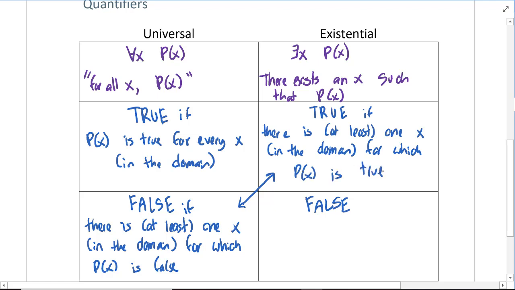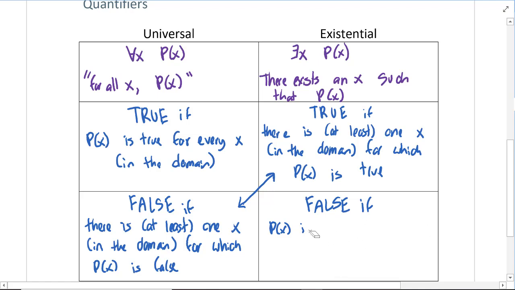And think about the existential quantifier. What would make that false? Okay, so if I say there exists an X such that P of X, that's only going to be false if there is no X for which it is true. In other words, P of X is false for every single value of X. So it's false if P of X is false for every, I can read that a little bit nicer.